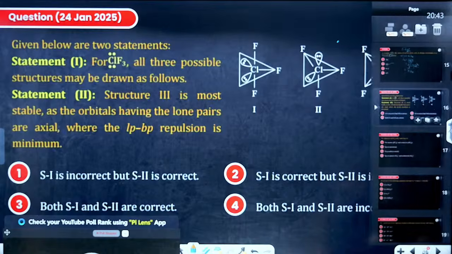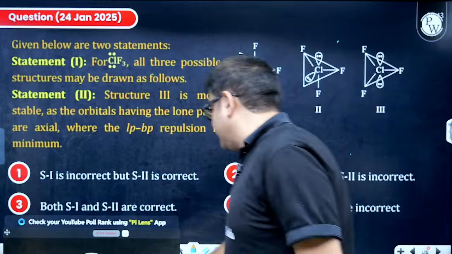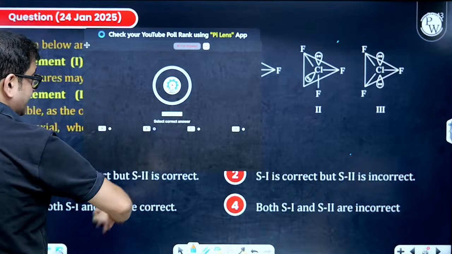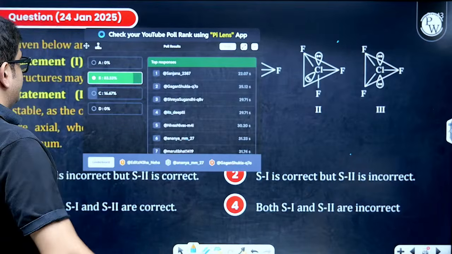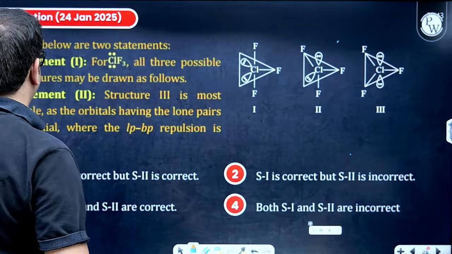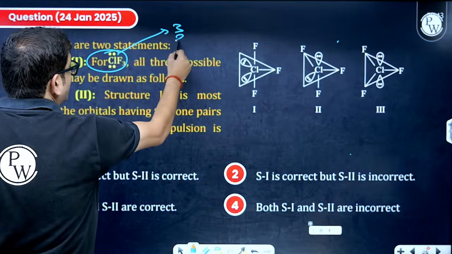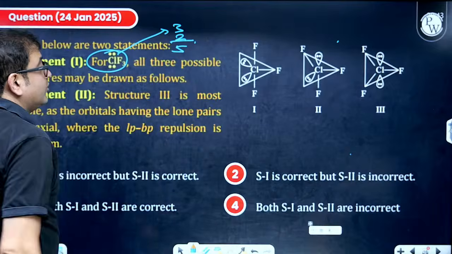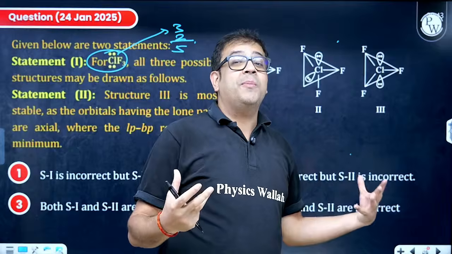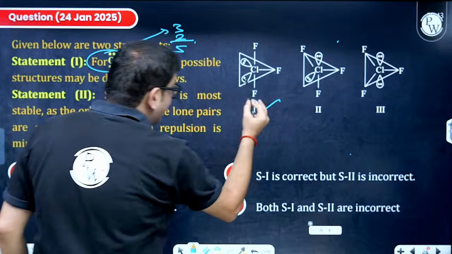Moving to the discussion, let's check how many of you got it right. Option 2, I guess, is the answer. 83%. So fair enough, beta. Because obviously we can see statement 1 is correct. Why, sir? Because ClF3 has 3 bond pairs and 2 lone pairs, so steric number is 5. So it will definitely be AB5, but the 2 lone pairs should occupy equatorial positions, which they are only doing in structure 1. So this should be great.